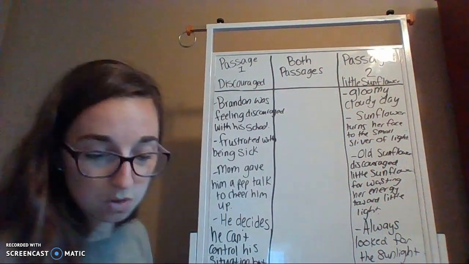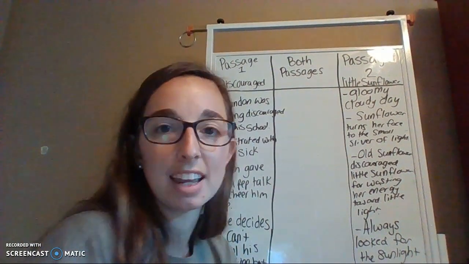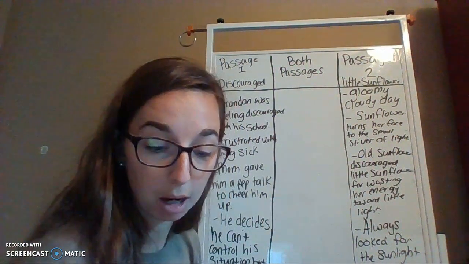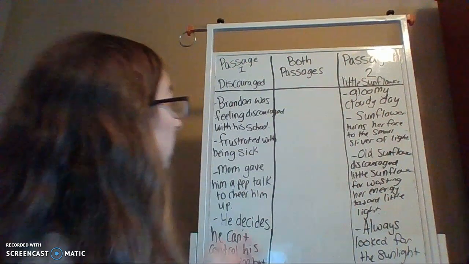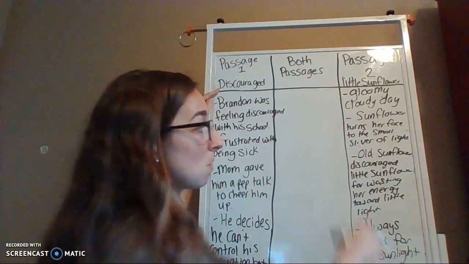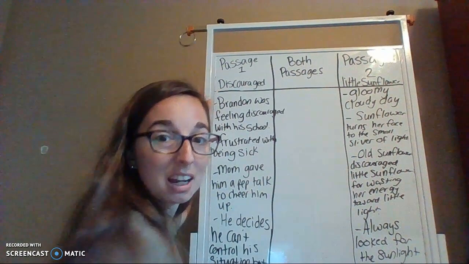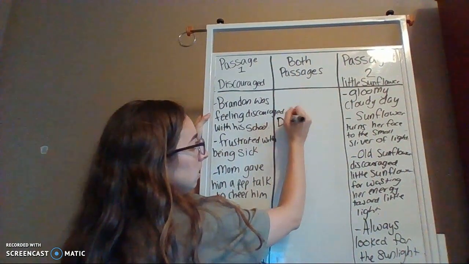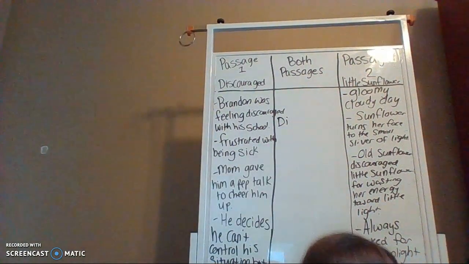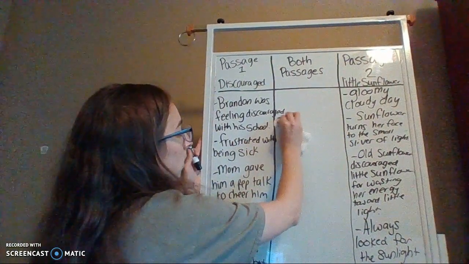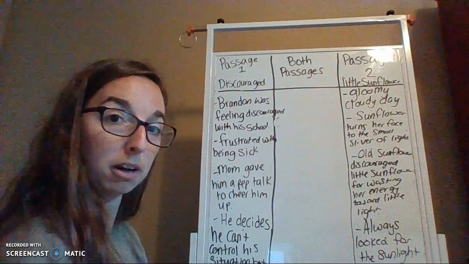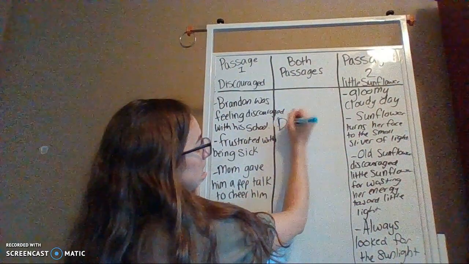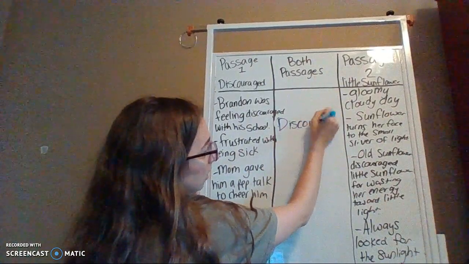Okay, so now there are a couple things that are very similar between these two passages. One that really sticks out in the title of passage 1 and what the old sunflower was doing was discouraged and feeling discouraged. So I'm going to write discouraged here. Actually, I'm going to use a different color. Mix it up a little bit. Discouraged.